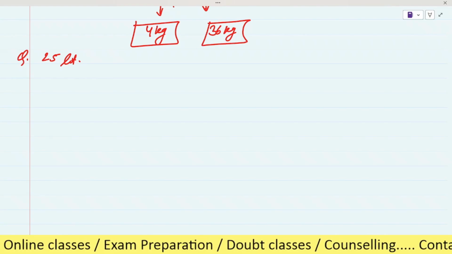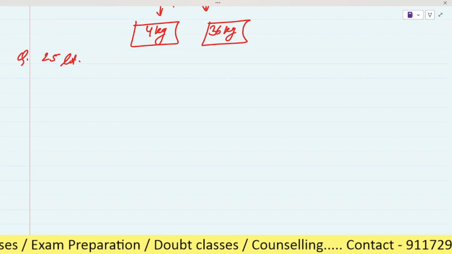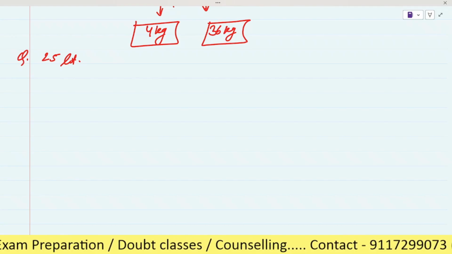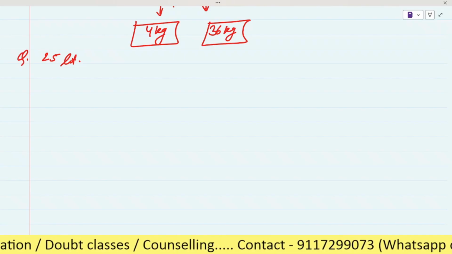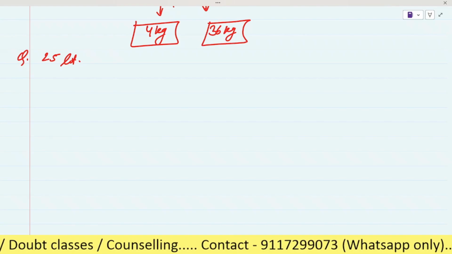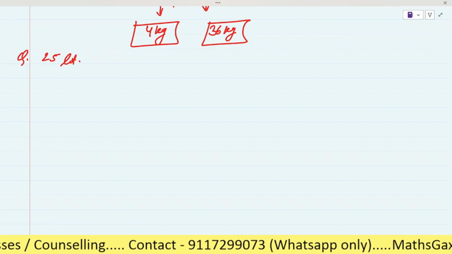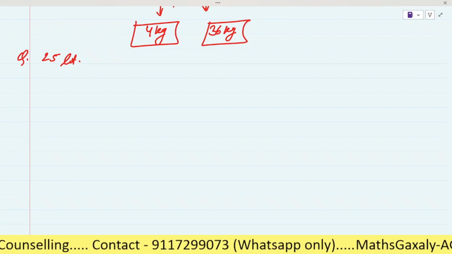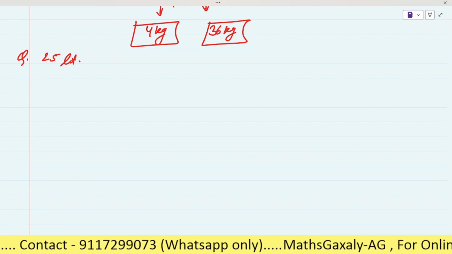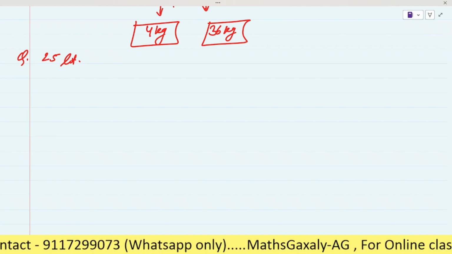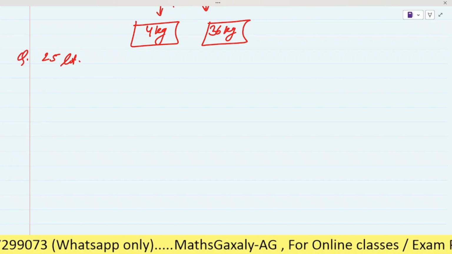A few liters of the mixture is released, and an equal amount of nitrogen is added.